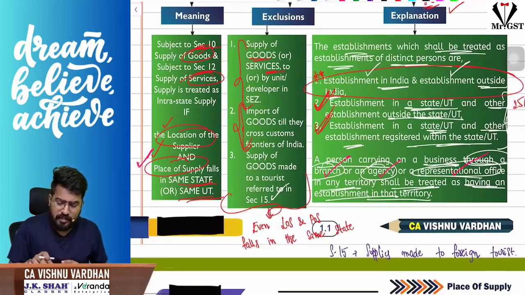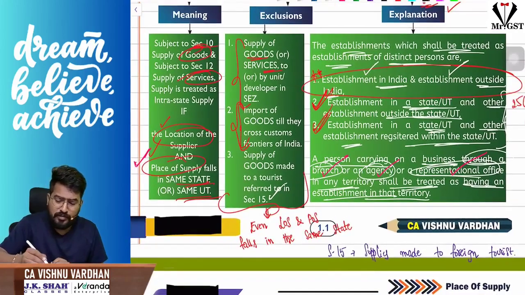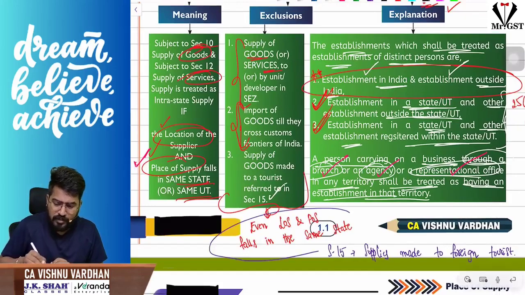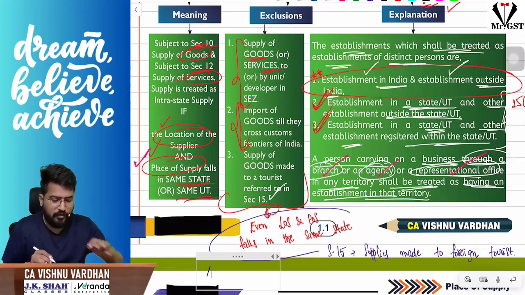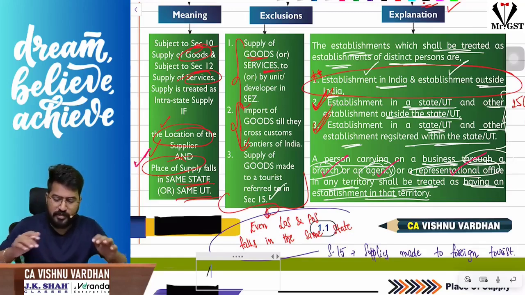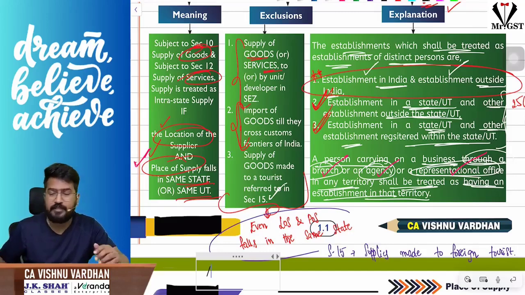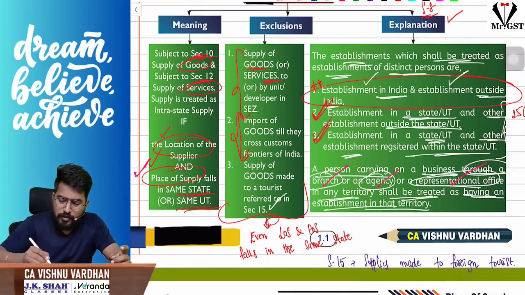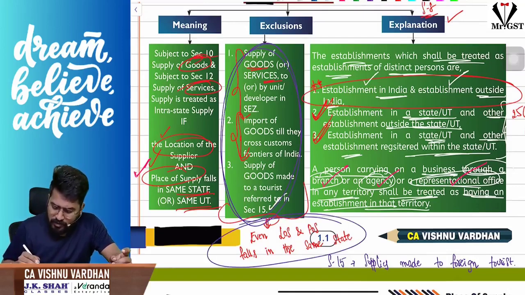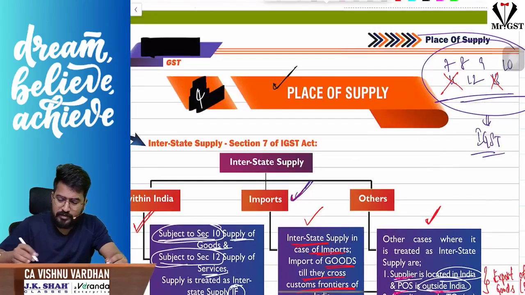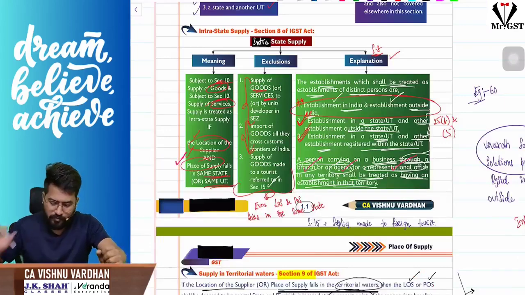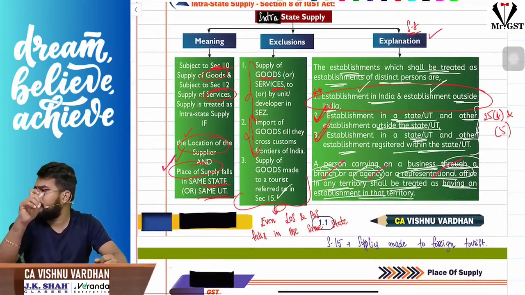In these cases, please understand, even if the location of the supplier and the place of supply fall in the same state, still we call it interstate supply. So in these cases, even though these people are located in the same state, still we call it interstate supply. Sorry, there was some technical issue. Okay, hope it is clear.